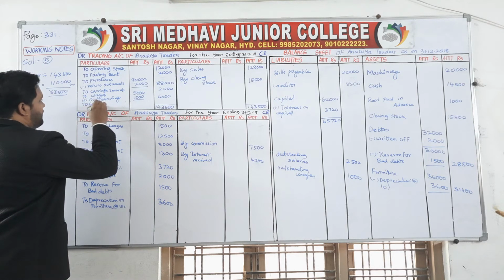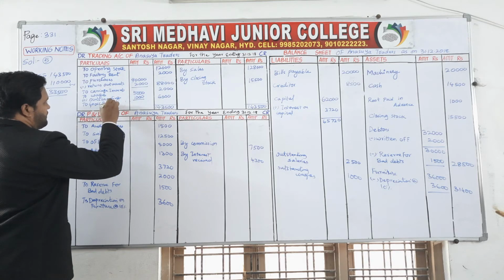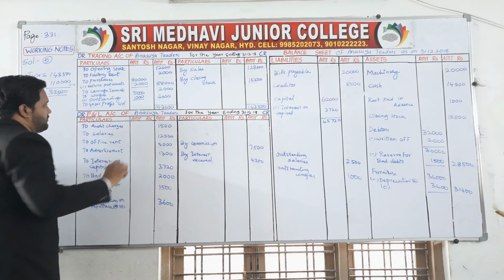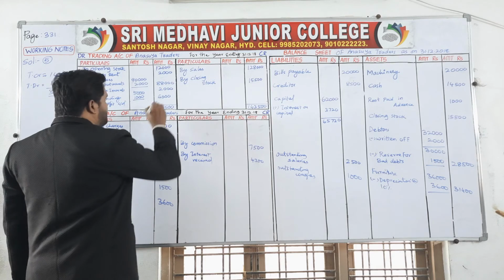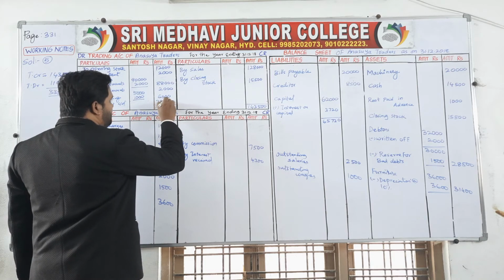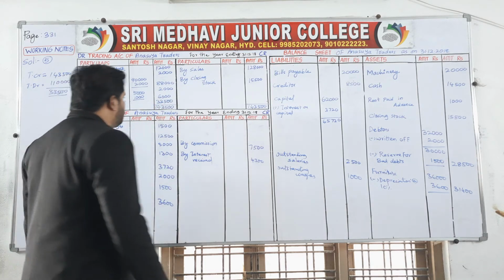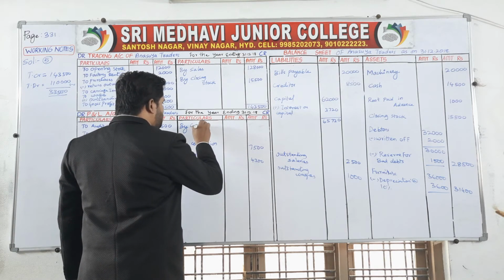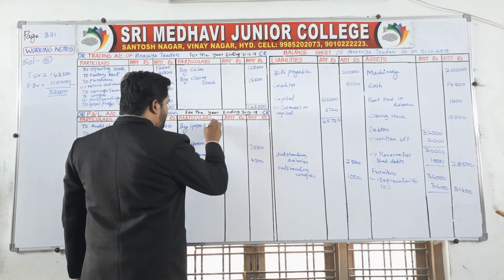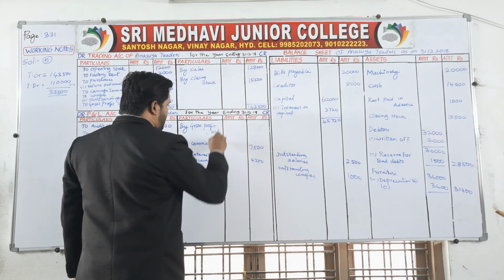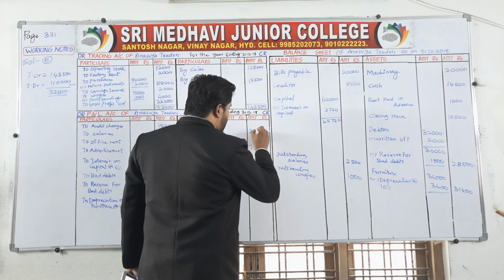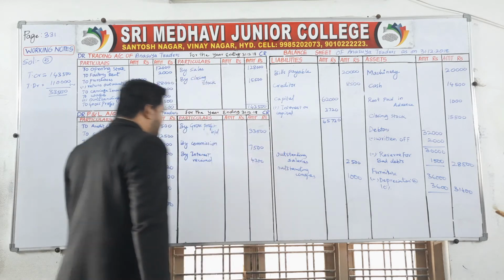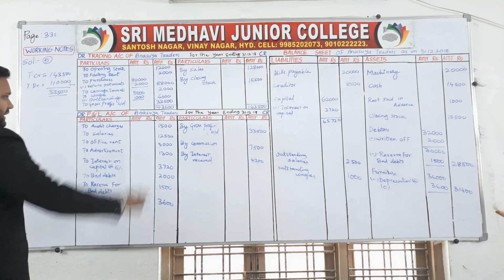To gross profit carried down, how much? 33,500. Now by gross profit brought down, how much? 33,500.